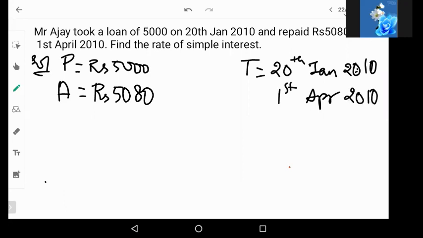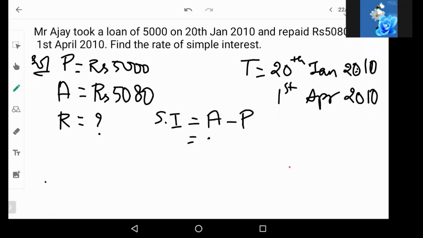2010. So we do not know the R here. We are supposed to find out R. So we know P, we know T, we know A, but we don't know R. Now, whenever you have P and A, that is principal and amount, you will be able to calculate the simple interest amount. Simple interest is equal to amount minus principal.